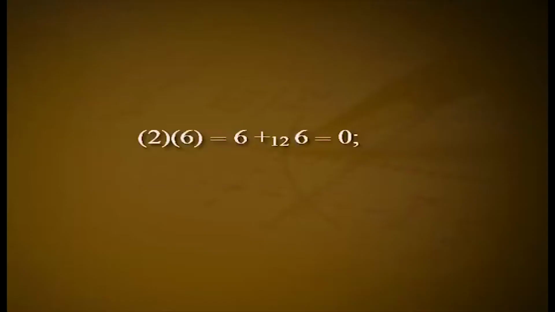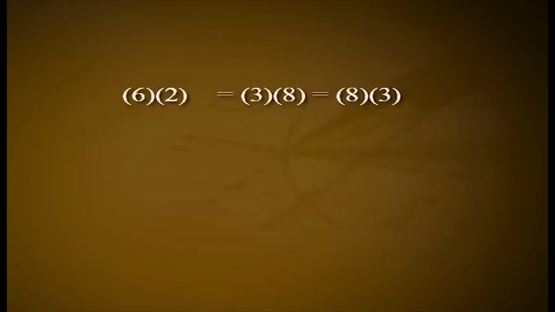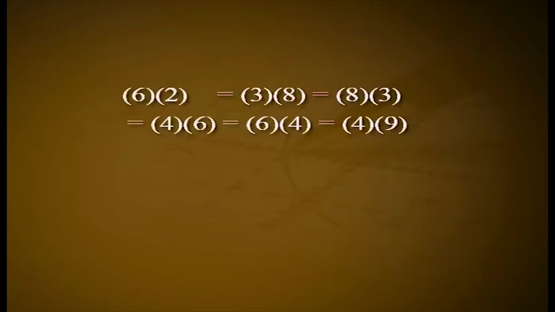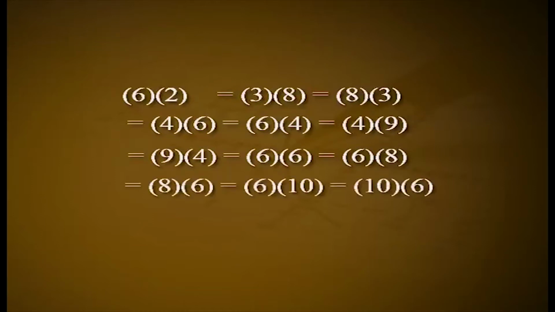But in set 12, not only 0 into a equal to a into 0 equal to 0 for all a belongs to set 12, but also 2 into 6 equal to 6 plus addition modulo 12 6 equal to 0, 3 into 4 is equal to 4 plus 4 plus 4 modulo 12 equal to 0. Similarly, 6 into 2, 3 into 8, 8 into 3, 4 into 6, 6 into 4, 4 into 9, 9 into 4, 6 into 6, 6 into 8, 8 into 6, 6 into 10, 10 into 6, 8 into 9, and 9 into 8 are all equal to 0.